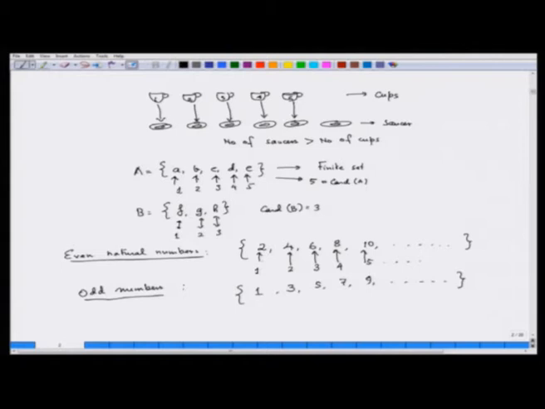And similarly, for the odd numbers, 1 is corresponding to 1, 2 is corresponding to 3, 3 is corresponding to 5, 4 is corresponding to 7, 5 is corresponding to 9 and so on. So, both these sets, the set of even natural numbers and odd natural numbers, are countable.